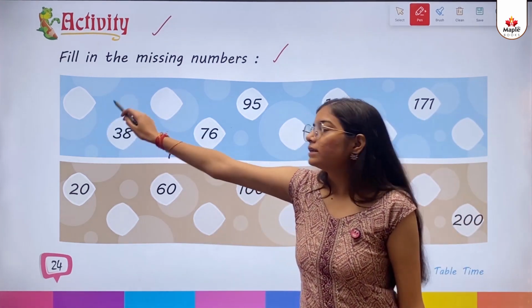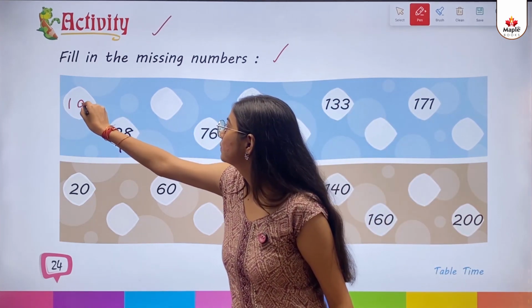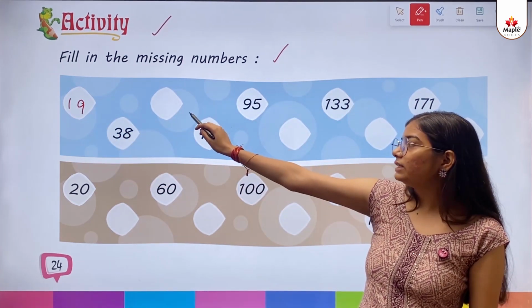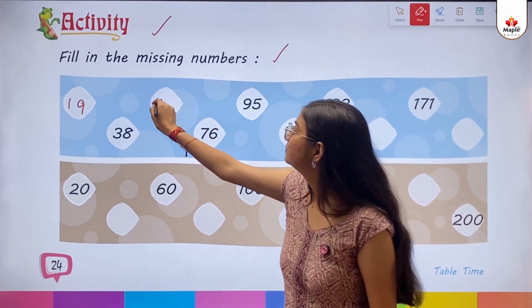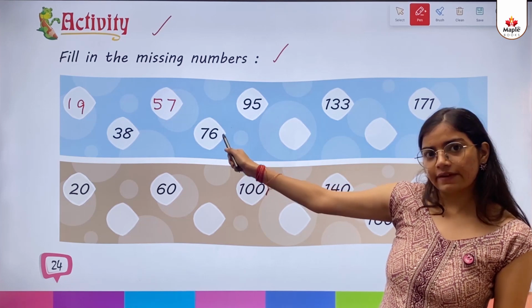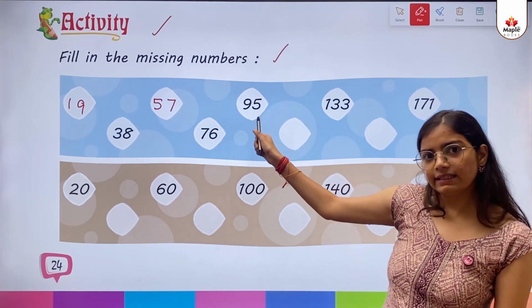So kids, 19 ones are 19. 19 twos are 38. 19 threes are 57. 19 fours are 76. Already given here. 19 fives are 95.